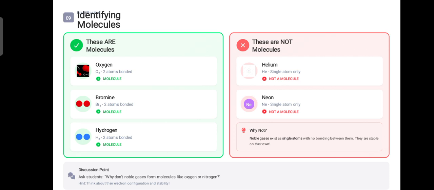Hydrogen molecule is also made up of two hydrogen atoms, H2. While helium is a monoatomic structure. It is made up of only one atom, and neon is also made up of only one atom. Noble gases exist as single atoms with no bonding between them because they are stable on their own. Their outermost shells are complete.